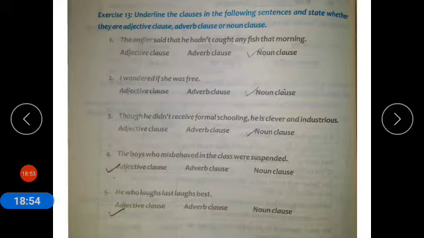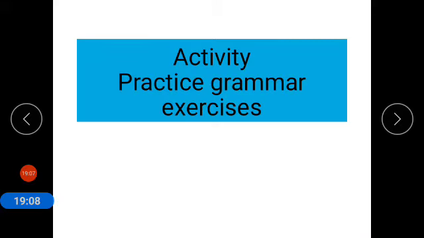It is modifying a noun in this sentence. So we have discussed noun clause, adjective clause, and adverbial clause before solving this exercise. Now coming to the activity. You have to practice all the grammar given in the exercises. Thank you.